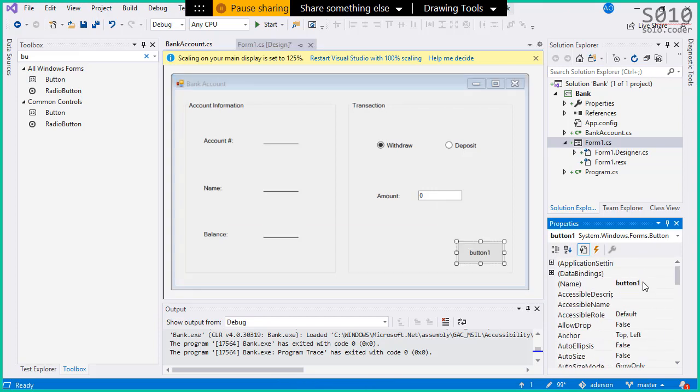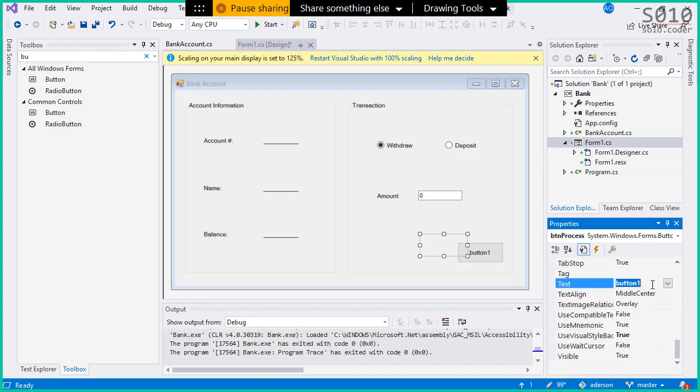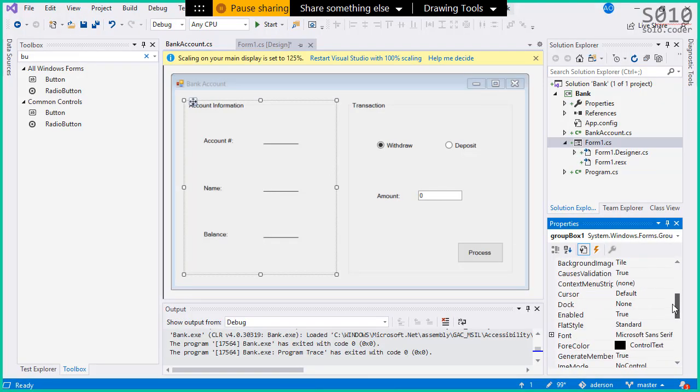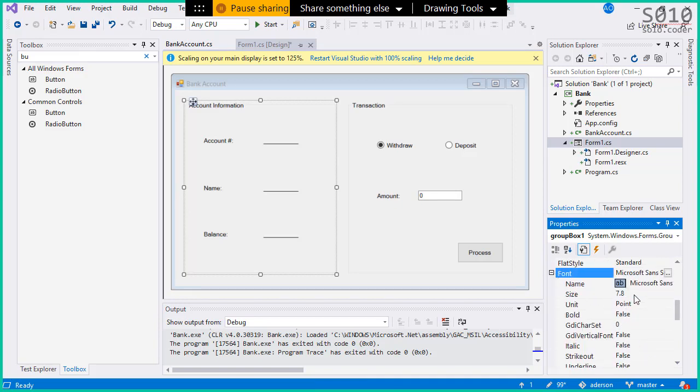So let's call this btn process, and let's write on top of it process. We can also change the font, because the font in the exercise is a little bit bigger, so we can change the font of the group. When you do that for the group box, the font of the controls inside the group box changes automatically as well.